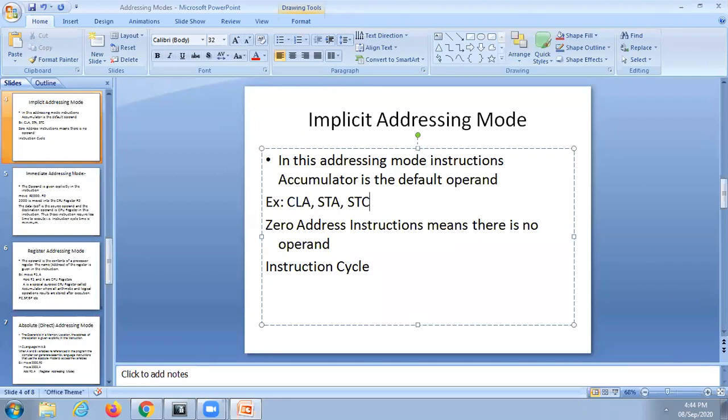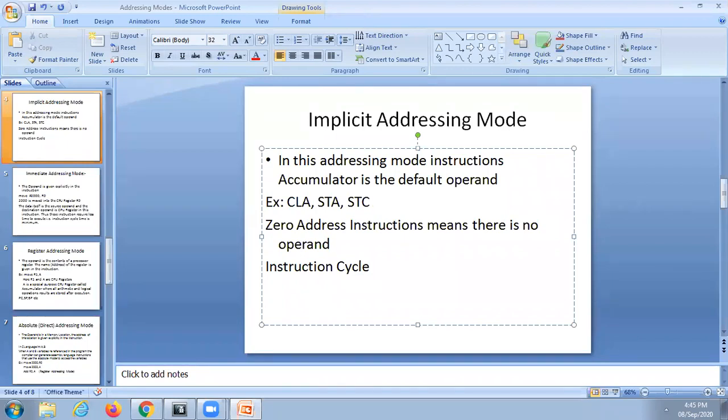Understand? If you do any arithmetic or logical operations on two operands, how do you check A equal to B? By subtracting those two, A minus B. How do you compare those two? By doing A minus B, if you get 0, that means A is equal to B. So like that, the zero flag is set.